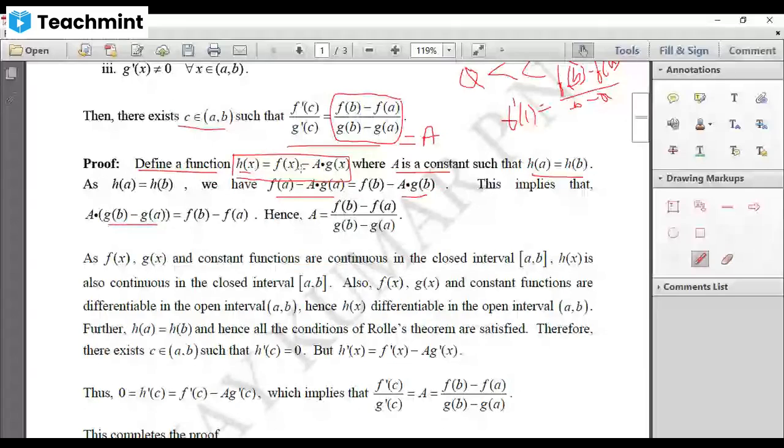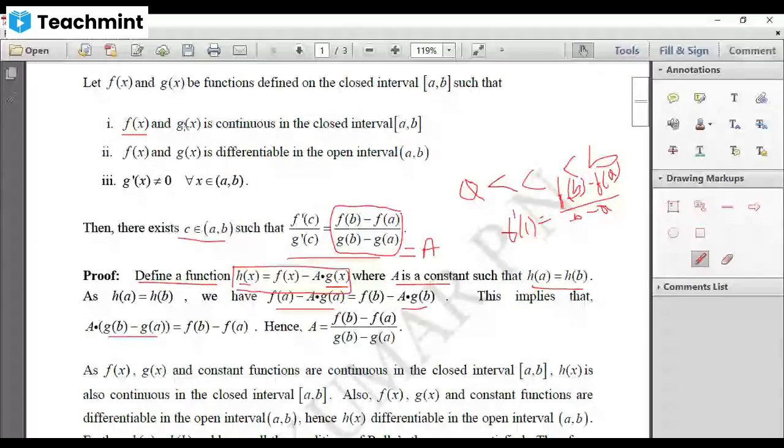F of x is continuous, that is given, and g of x is also continuous. And constant functions are always continuous. They'll never go to infinity until we give infinity. Since your f of x and g of x are continuous, a is also continuous, and the product of two continuous functions is continuous, and the difference of two continuous functions is also continuous. Therefore, your h of x is continuous in the closed interval a comma b. So we have proved our h of x is continuous in the closed interval a comma b.